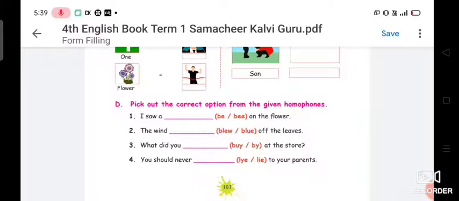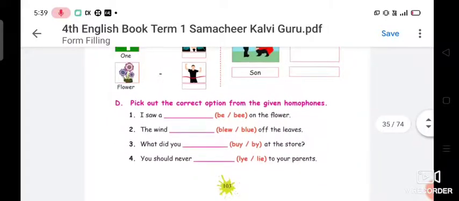Okay. Next, Roman letter D. Pick out the correct option from the given homophones. I saw a dash on the flower. They have given two choices. One is B-E, another one is B-E-E. Which is the correct one? B-E-E is the correct one. I saw a bee on the flower. You have to circle B-E-E and write it in the dash.